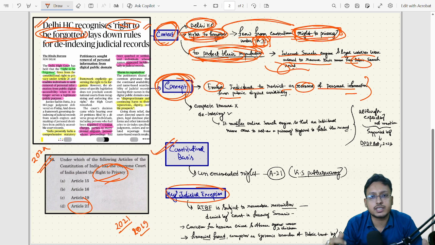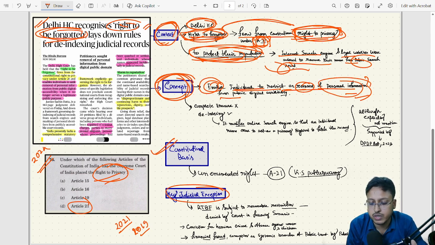So if this person goes and asks the court to please help him by allowing the right to be forgotten, then it becomes a duty for the court, as it comes under the court's ambit. So with this perspective, it enables an individual to restrict or remove personal information from public digital availability.